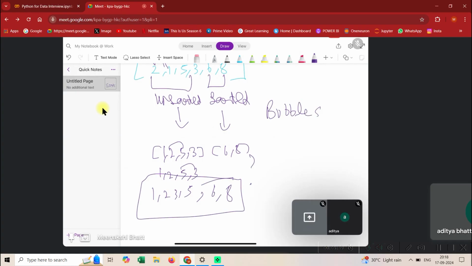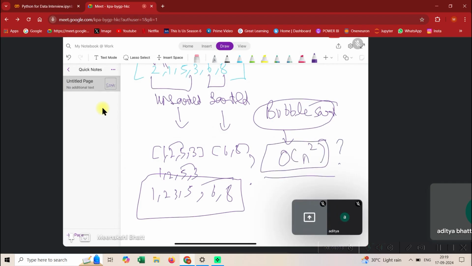It's not the most efficient way of sorting, since the time complexity of this algorithm is O of n squared. If you don't understand this, it's okay, you can skip it. We'll talk about complexity very soon in some of the videos.